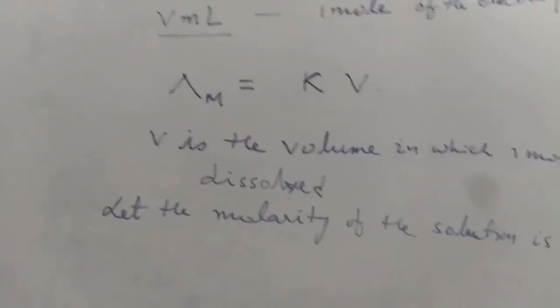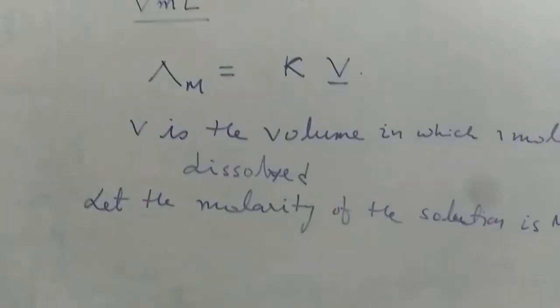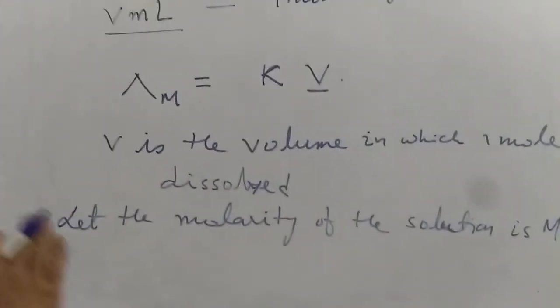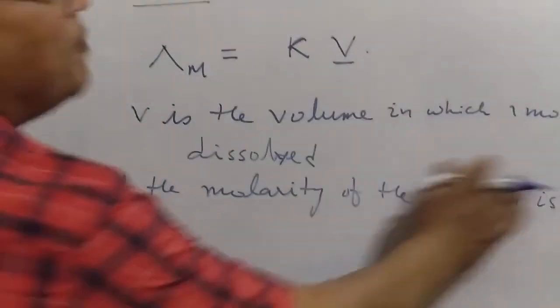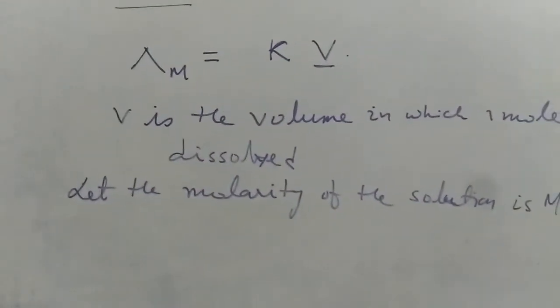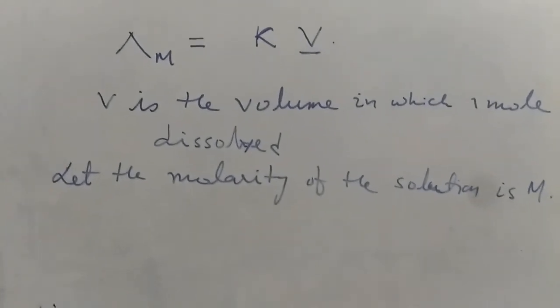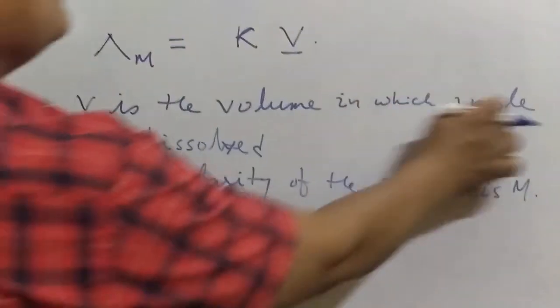But I have to find out the volume in which 1 mole is dissolved.